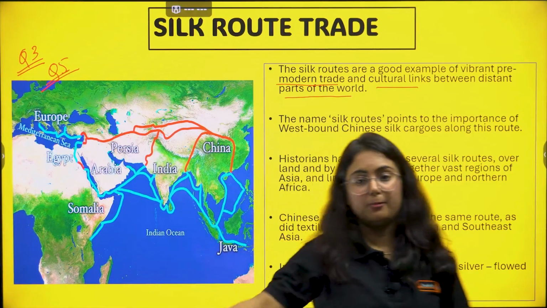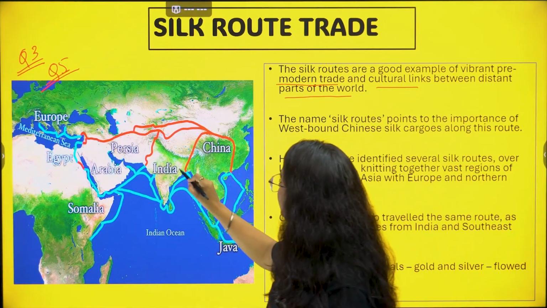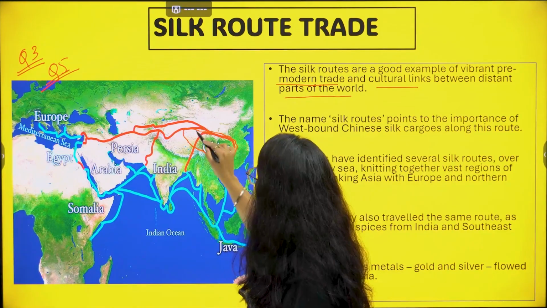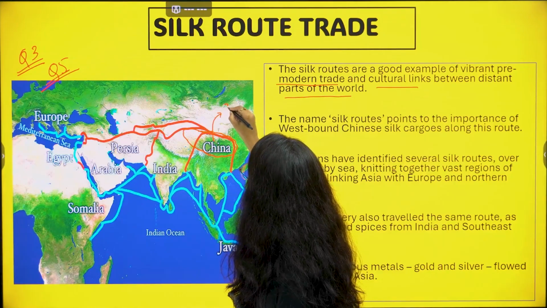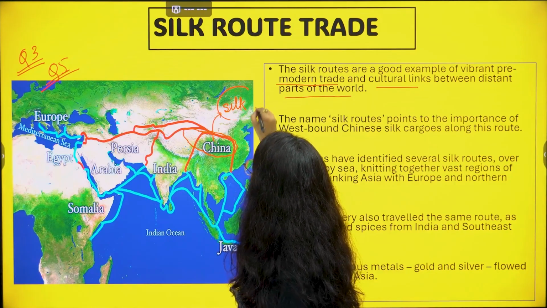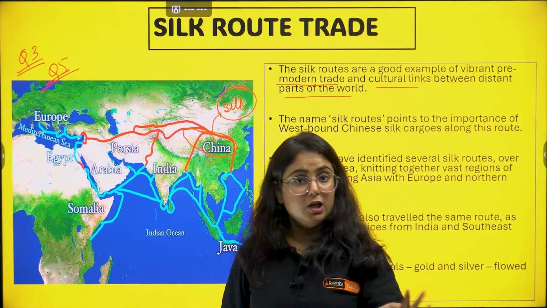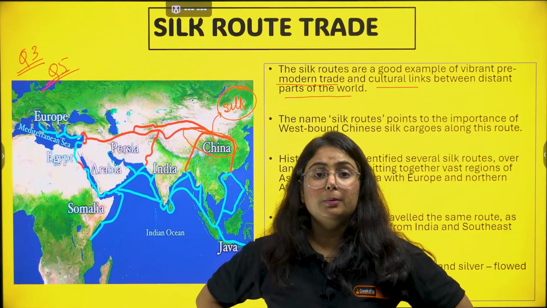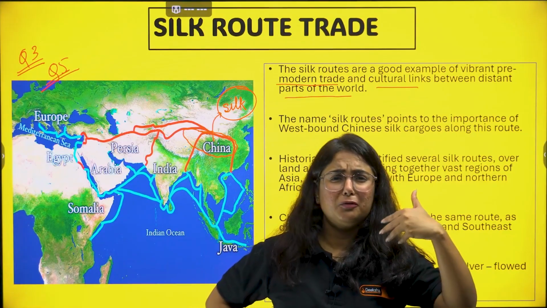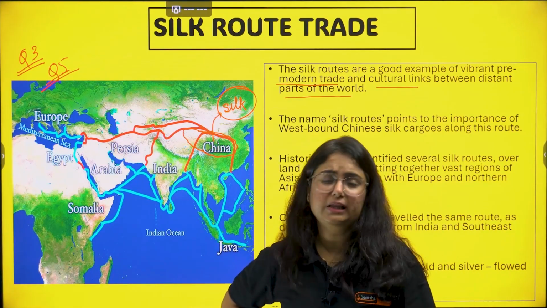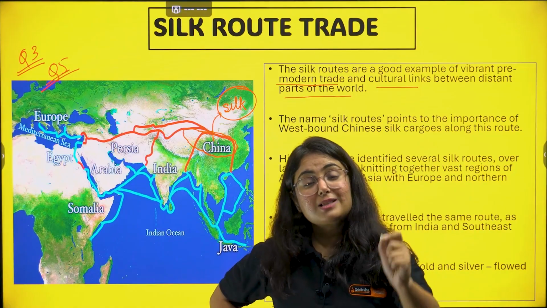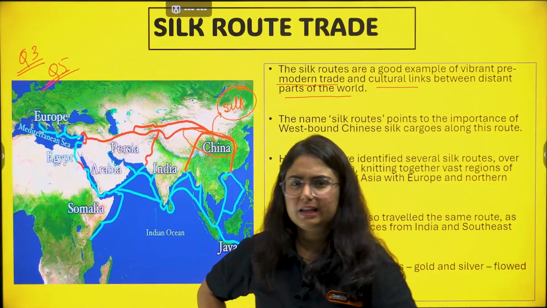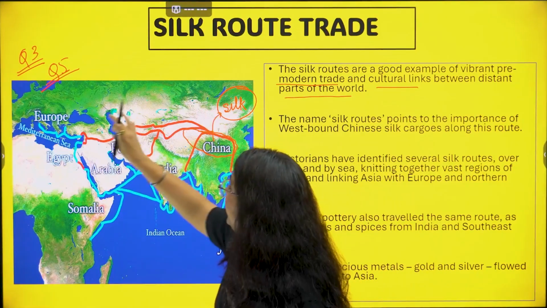Now, let us see this map first. This area above India is China. China is a country which produced a very good quality of silk. Now Europeans earned money with the help of the Renaissance, with the help of various changes brought in their society. The silk was in high demand in the European society, right? You can see there are a little bit luxurious people there. So the silk was in high demand in Europe.